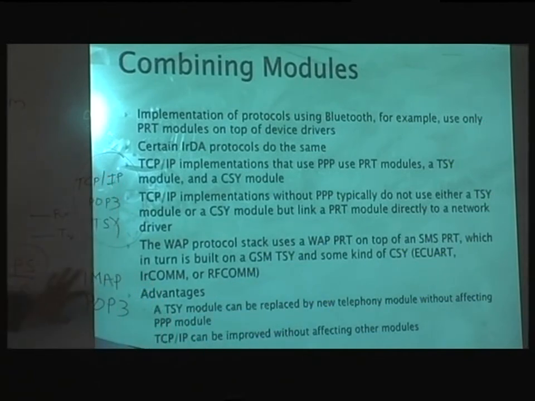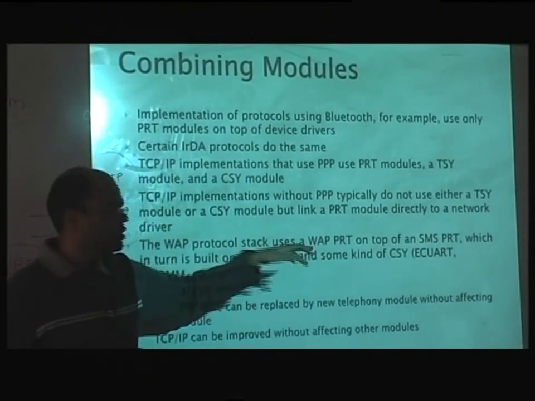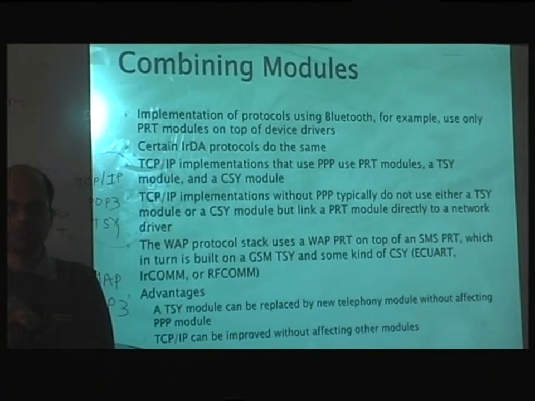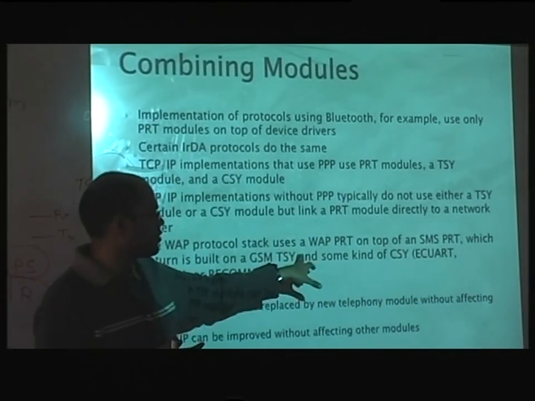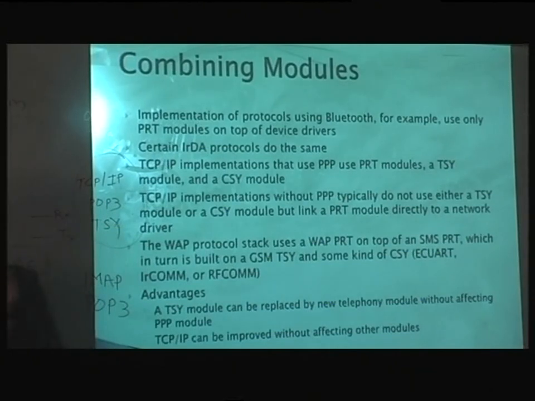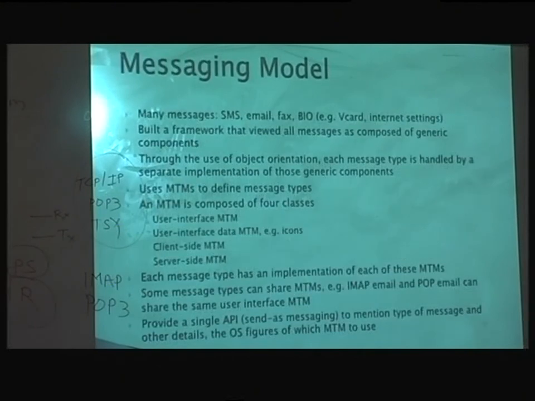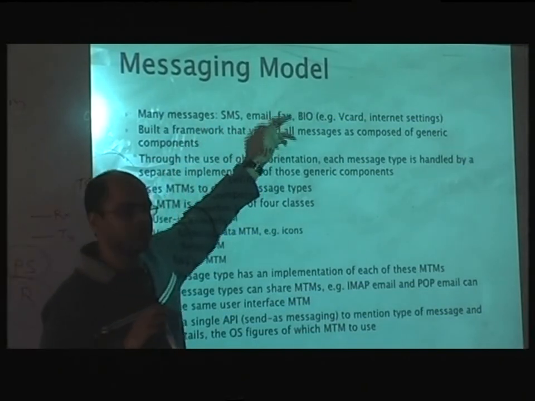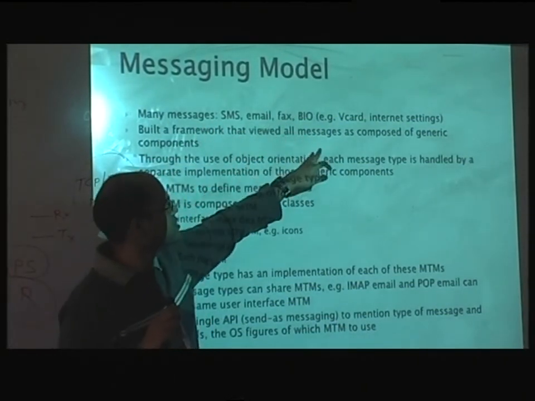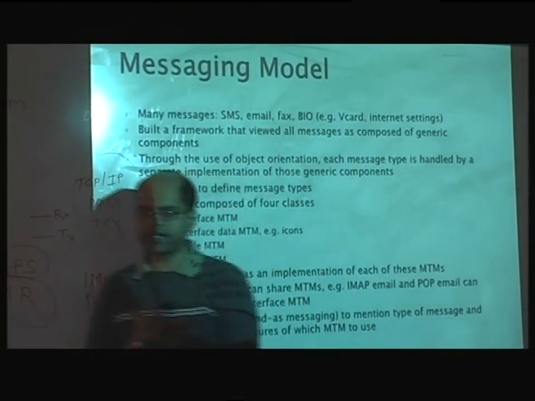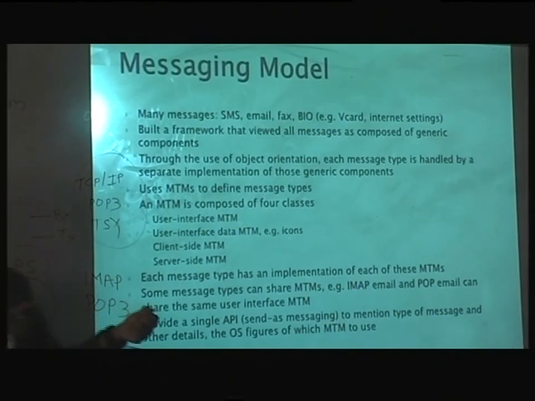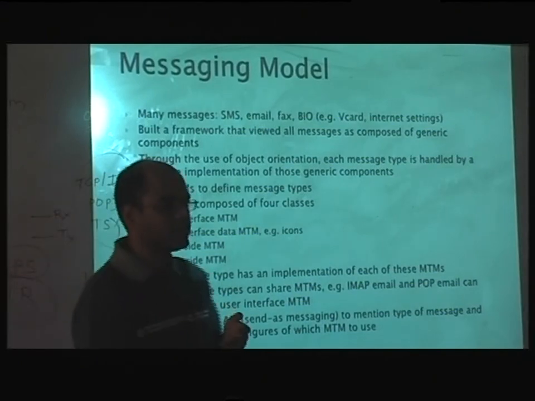But by the way, the reason for discussing WAP was that even that was a combination of different modules. It was a combination of GSM, the TSY module, and on top of that SMS and so on. You combine all of that and you get the WAP interface. So this is an advantage of combining modules. The final part I talked about was messages. We have SMS, email, and fax, but there are different kinds of messages too, like VCard. You can send a contact of one person using a phone, and some phones do support it. You can just send a VCard to another person, and that VCard will be imported into the phone book on the other phone.